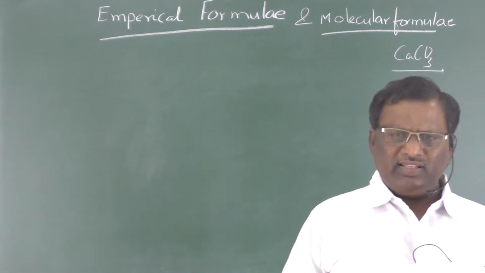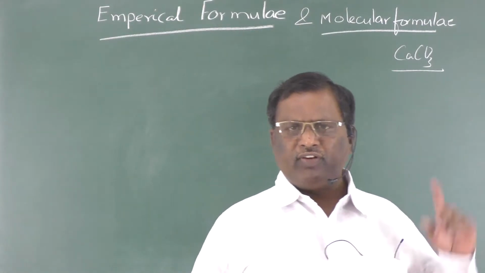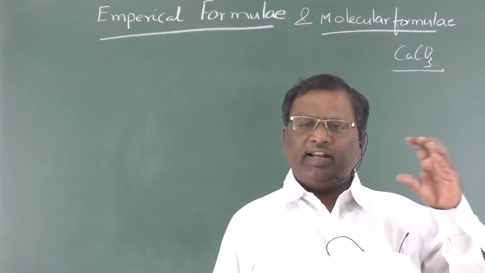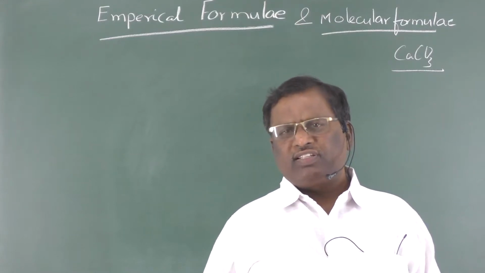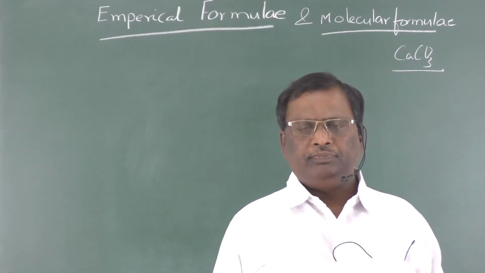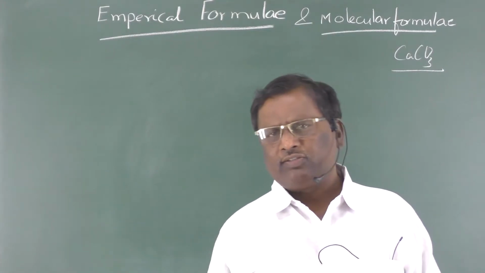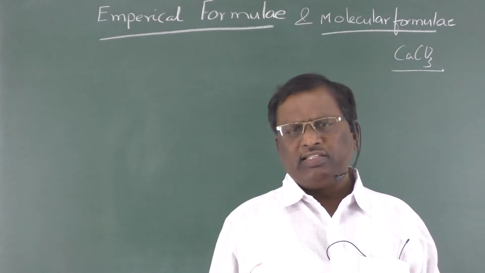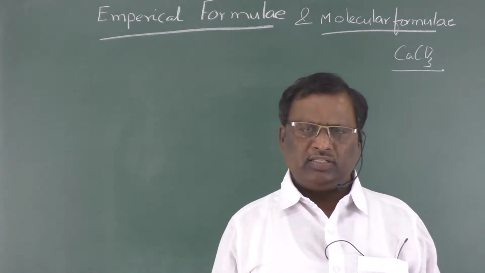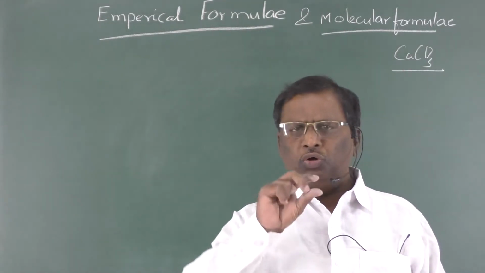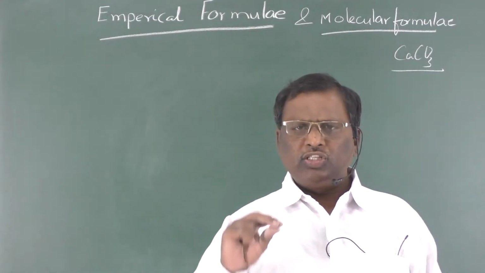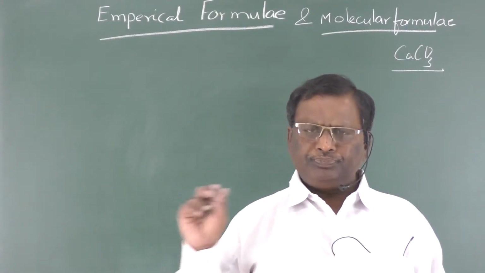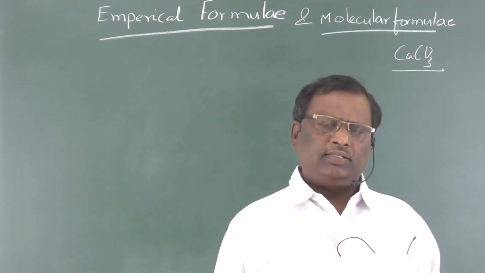There is a systematic procedure to identify or to get that formula. First, they will collect the samples. First, they identify the elements that are present in it. For that, there are separate tests to identify each and every element. In the second stage, they will identify the groups present in it, the functional groups, because if a COOH group is there, or if a CO3 group is there, it will give certain tests. They will identify the possibilities of the structures.